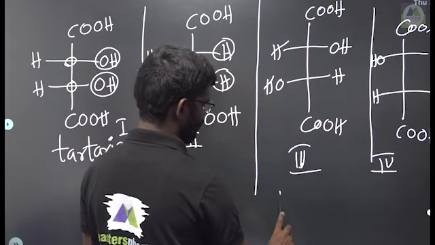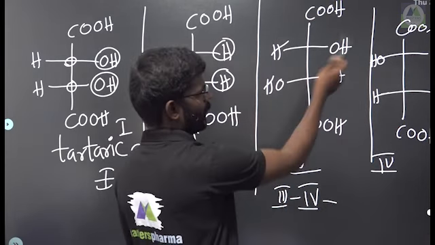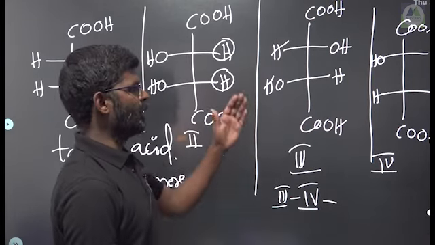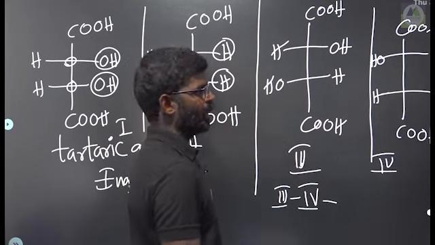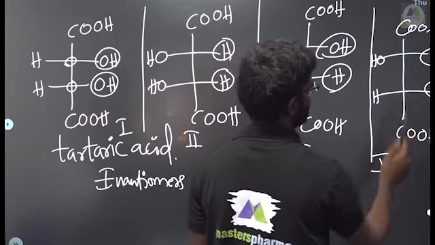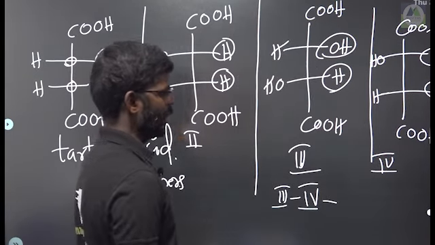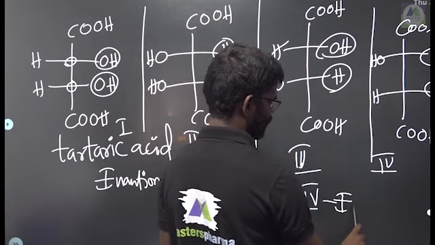What about the 3 and 4 combination? See, these two are isomers and both have the same molecular formula. And here OH group, here H, and here H, here OH. So they are non-superimposable. That's why those are called enantiomers.